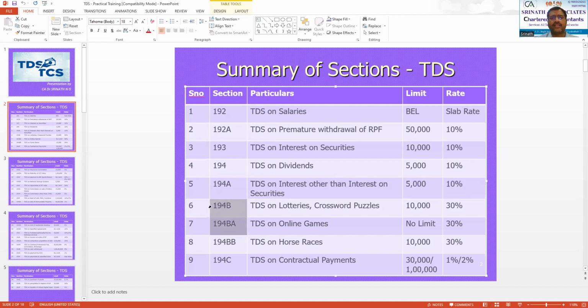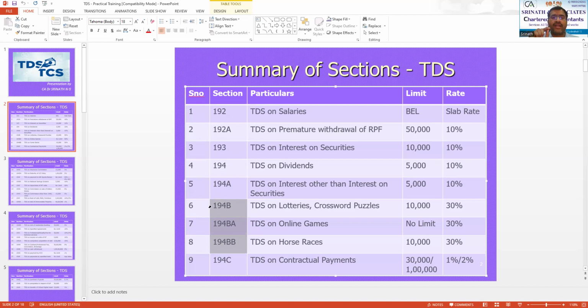Then come the next three sections. The next three sections are purely your casual income sections, like 194B, and 194BA, which is the new section added with effect from assessment year 2024-25. Then 194BB. For section 194B and 194BB, the limit for deduction of TDS is the same, that is 10,000 rupees.